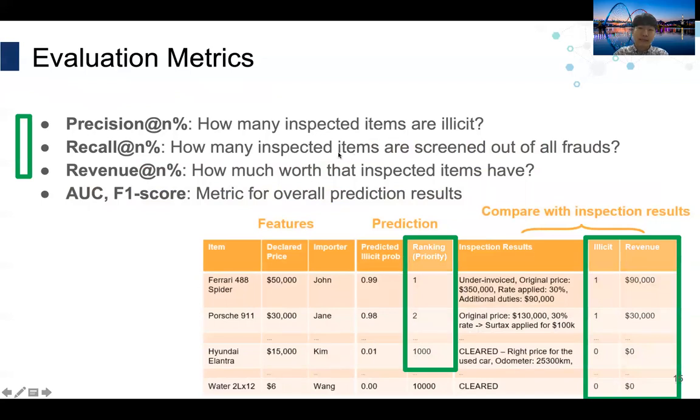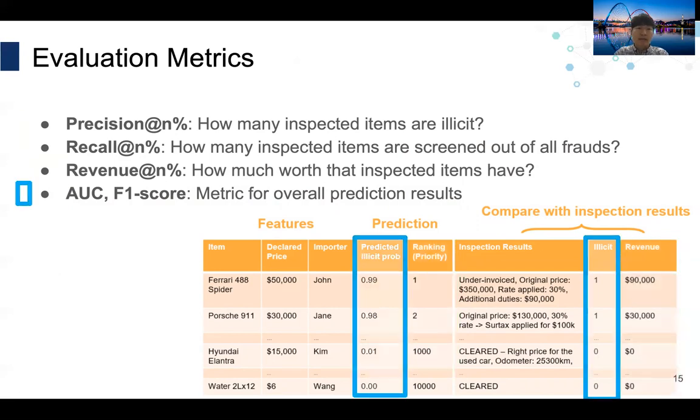Recall at N% is also called the seizure rate in customs. Revenue at N% indicates how much tax the customs administration can collect by inspecting N% of items. The other 2 metrics, AUC and F1 score, measure the overall prediction results by comparison with ground truth binary labels.